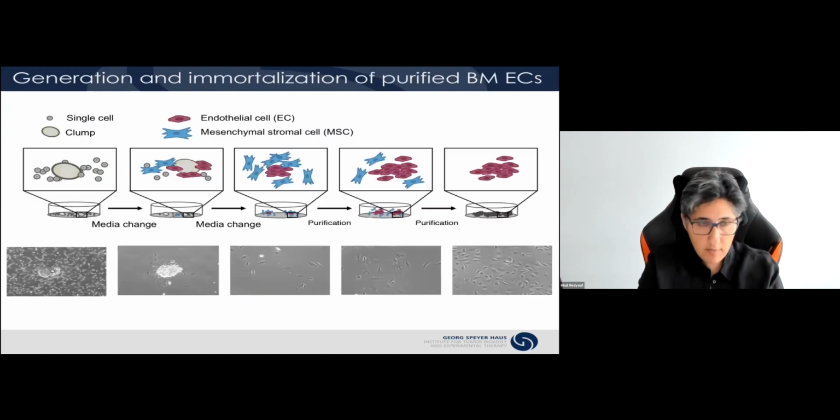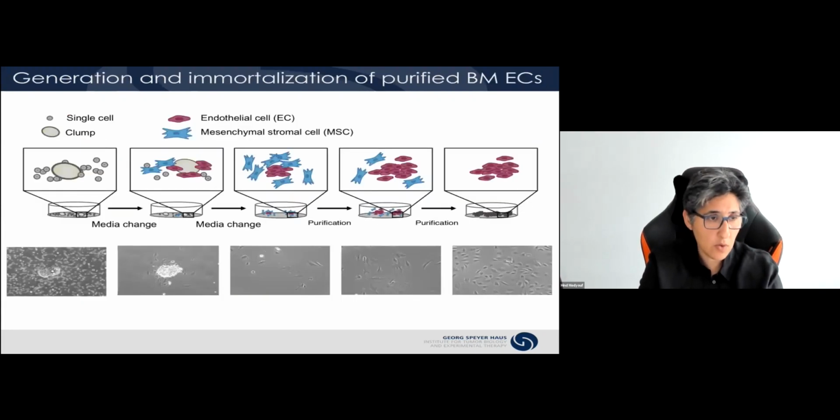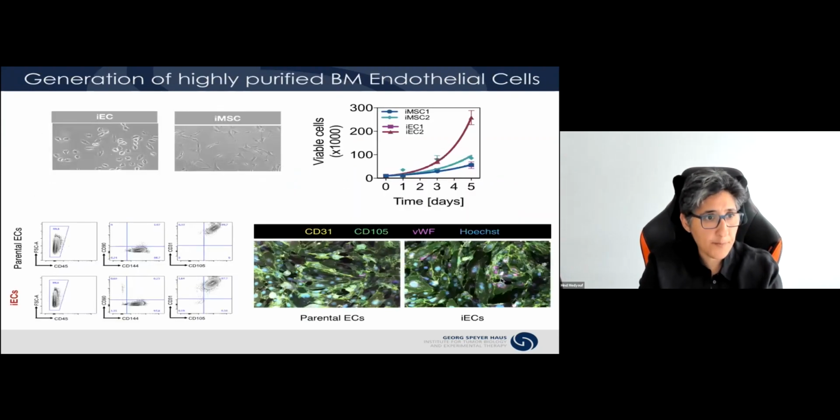So one of the challenges to develop such a system was to be able to isolate endothelial cells from bone marrow biopsies. Most of the people use HD-MEC or HUVEC. So we wanted really to have the bone marrow derived ECs, especially given all the recent single cell studies showing a tremendous heterogeneity in ECs depending on the tissue source. So we devised a protocol to isolate these highly purified endothelial cells from any bone marrow biopsy, and also very much happy to share those protocols.